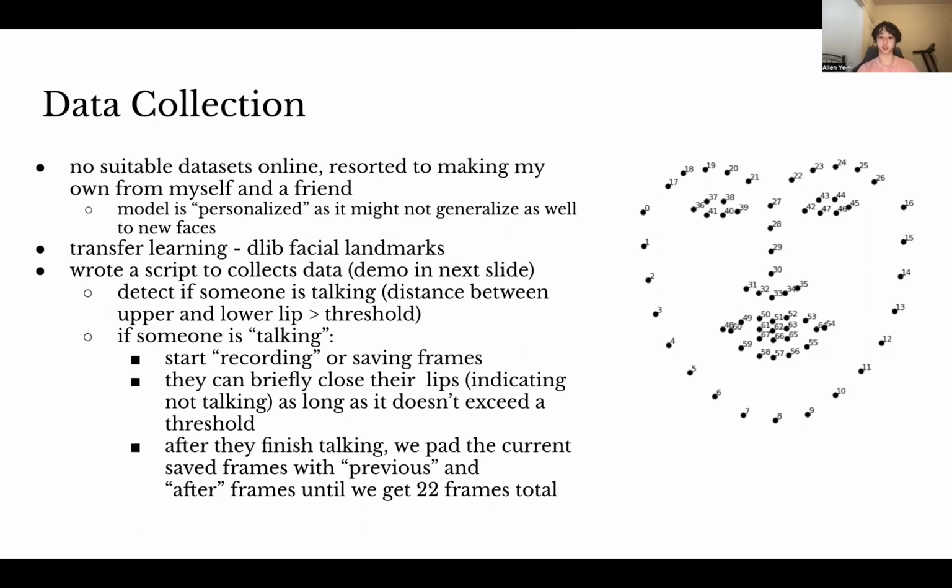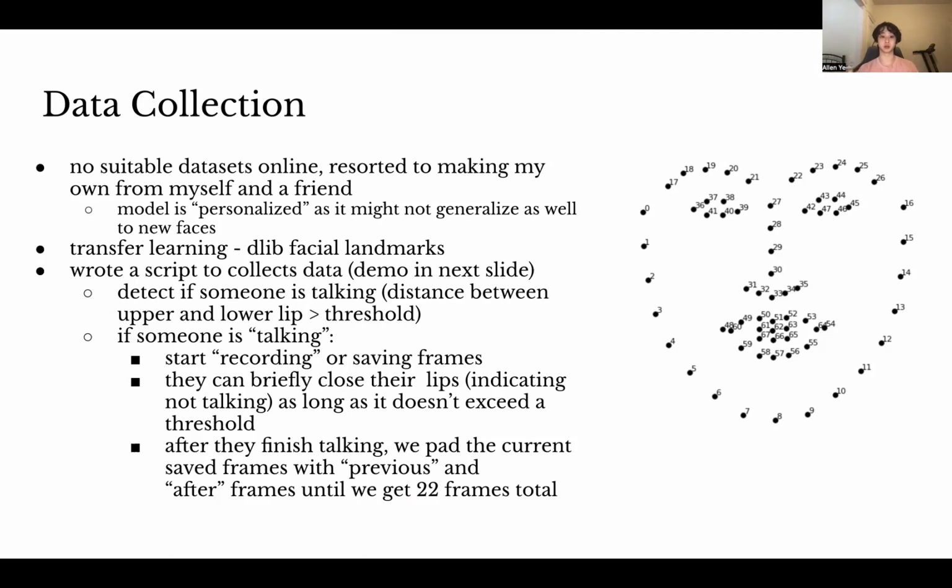First, we detect if someone's talking, and the simplest way I did this was just to calculate the distance between the upper lip and lower lip. If someone is talking, then we can start recording or saving the frames. They can briefly close their lips, which indicates that they aren't talking, but as long as it doesn't exceed a certain threshold, let's say 10 frames, then we keep recording. However, if they close their lips for more than 10 frames, then we stop recording and assume that the word has finished being uttered.